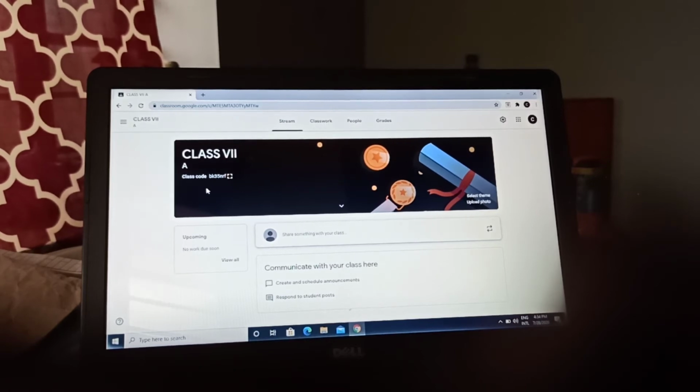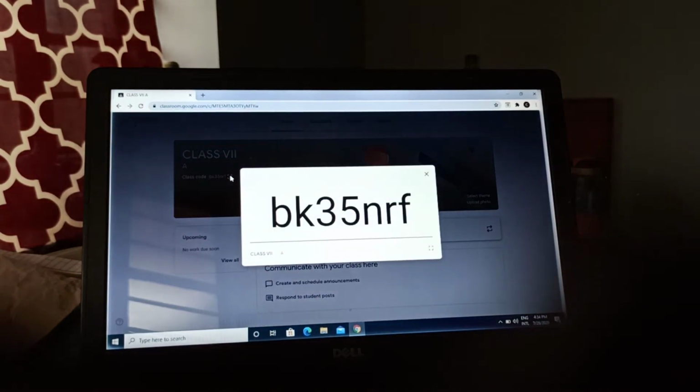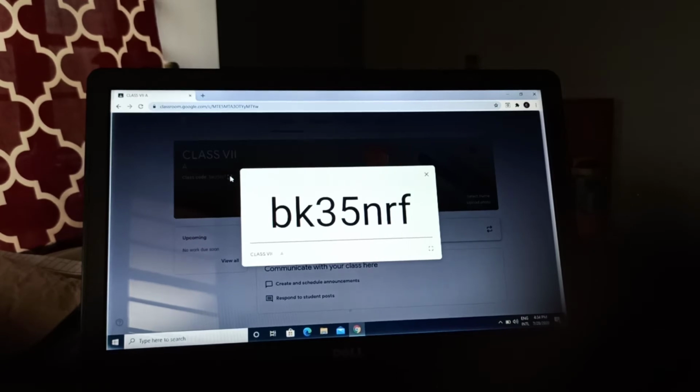here class code is very small. You can just click here and display will come. This is the class code. This is the class code of class 7A. So what we have to do, we have to share this class code to our student WhatsApp group or whatever group you have made, or to the students. Just share this.